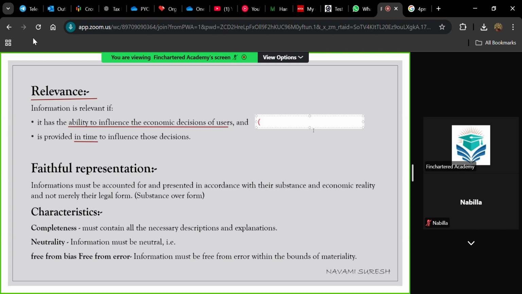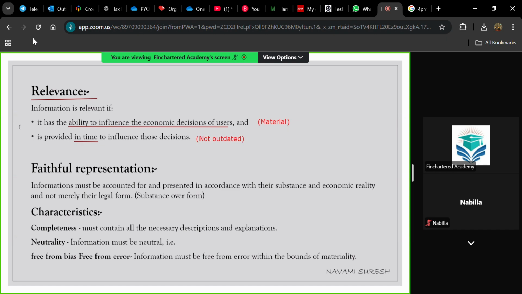We can say the first condition for relevance is for economic decision making, it must be material. Only material items are included within the statements. And it must be updated. Okay, we can say not outdated. Outdated information will not be included in the statements. Okay, so that's about relevance.